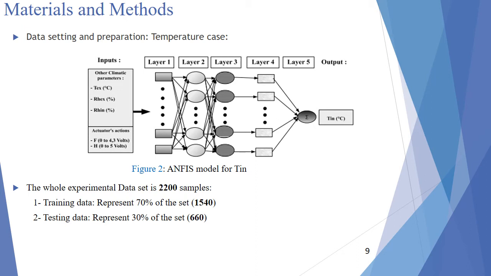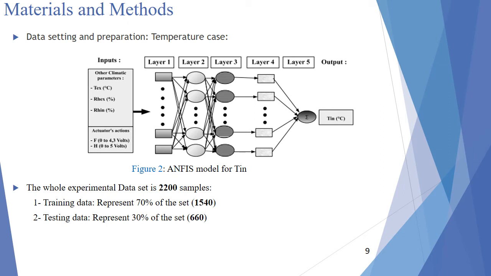The ANFIS model adopted here is shown with 5 inputs that are represented by external temperature, external relative humidity, internal relative humidity, and the actuator's action, the fan and the heater. And the predicted output is the internal temperature.